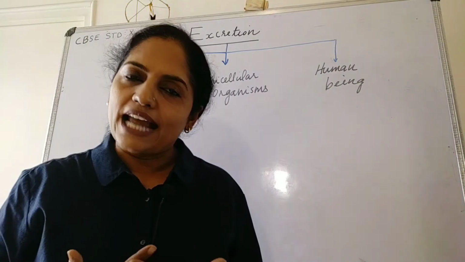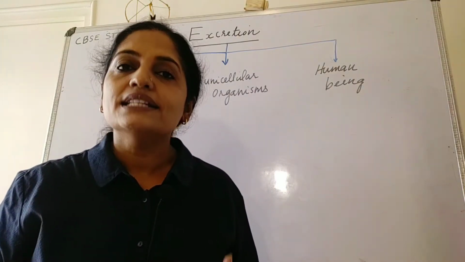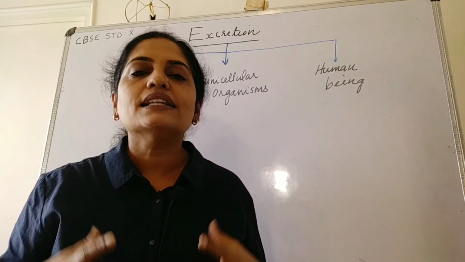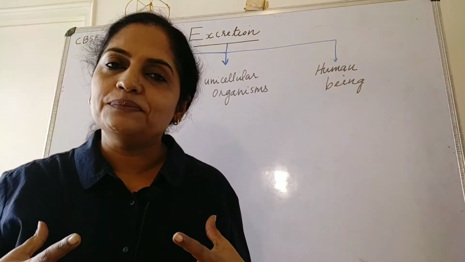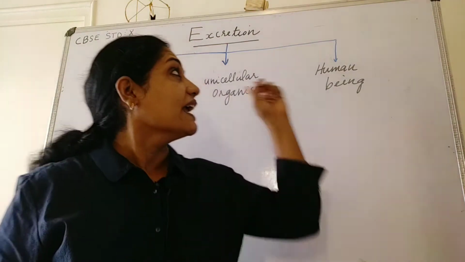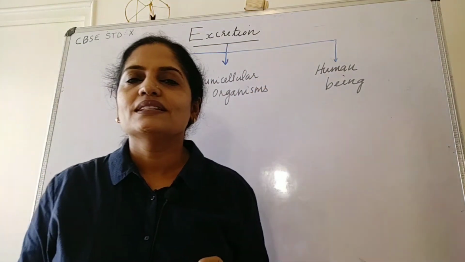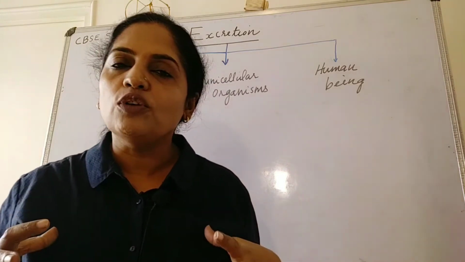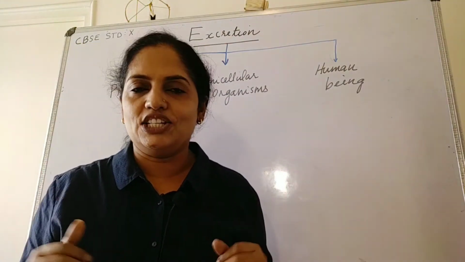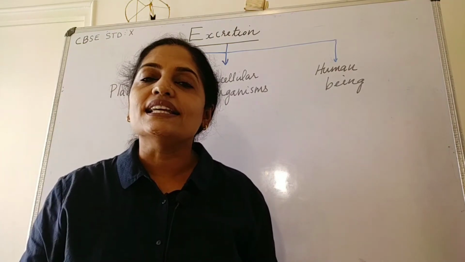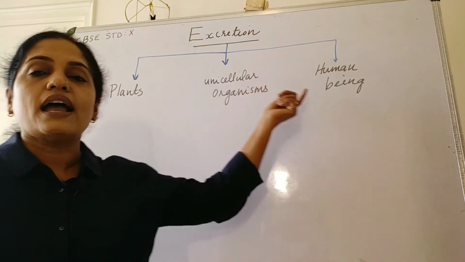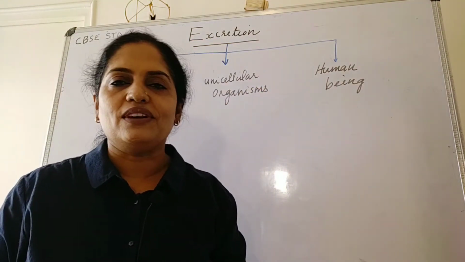Various metabolic reactions in the living being generate various waste materials. Since they are harmful to the system, they need to be eliminated. This is done by excretion. The process of the removal of waste materials from the living being is called excretion. Now let us see excretion in plants, unicellular organisms and in human beings one by one.